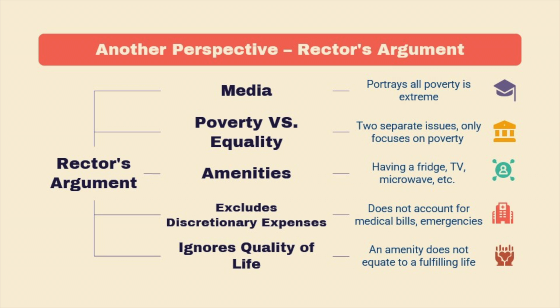For example, the media often portrays the extreme destitute of poverty through images of people sleeping on benches, begging for food on the streets, and often, news sources focus their attention on people of color. While the poverty illustrated is real, it does not reveal all groups experiencing poverty, but rather stereotypes it. A key argument Rector attempts to make is 97.7% of poor U.S. households own a TV, making it seem like poor people live an easier life due to one amenity.